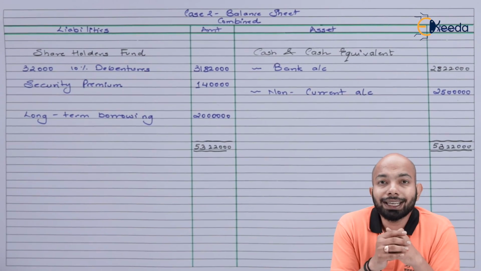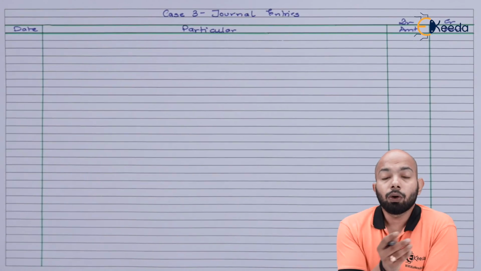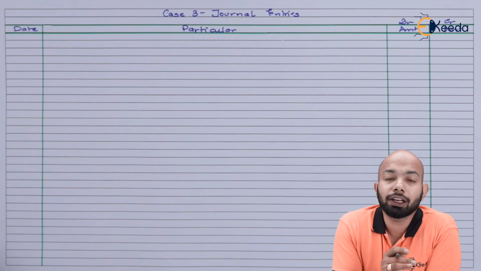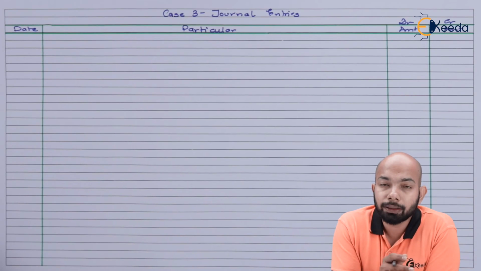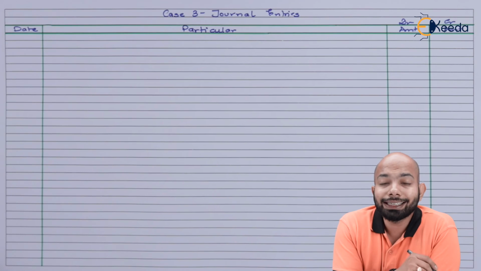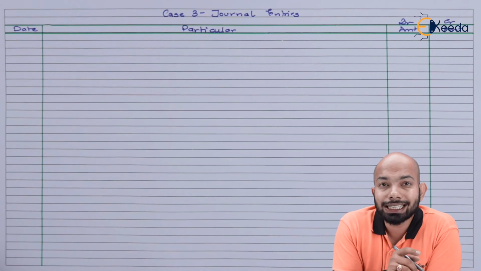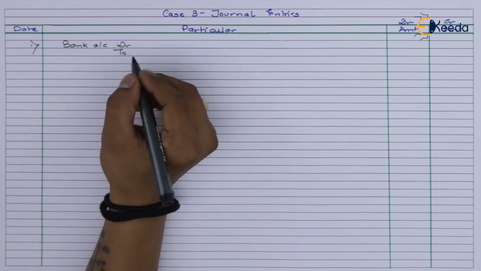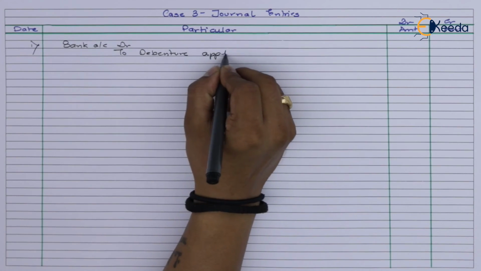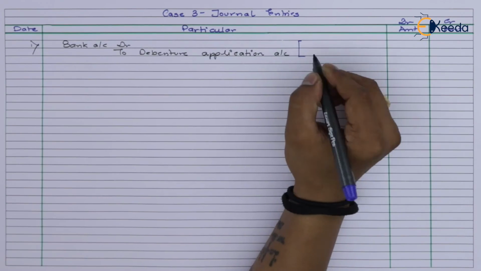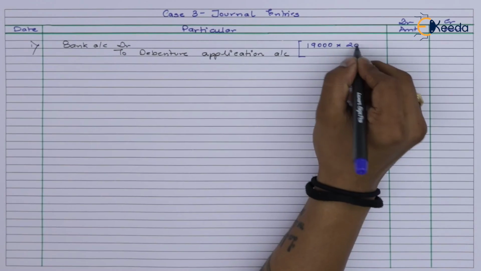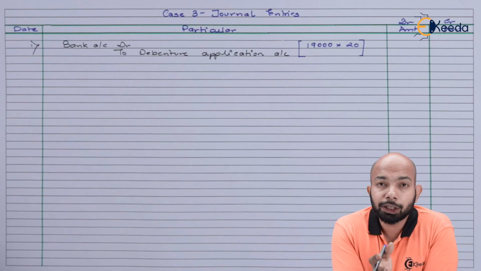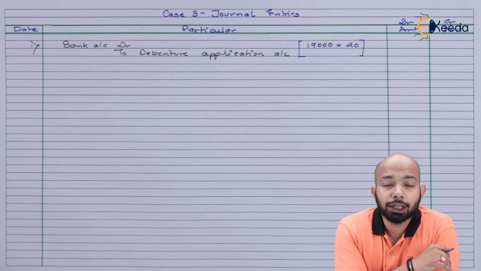Now it's time to move to the last case, that is case 3. Now, when it comes to case 3, we understand that 10,000 debentures were issued. However, we received applications for 19,000 debentures here. So, we'll pass the entry related to subscriptions received first. That means application money received. So the application money we have received here is on 19,000 debentures multiplied by 20. That will give you the amount of application money that you have received here.